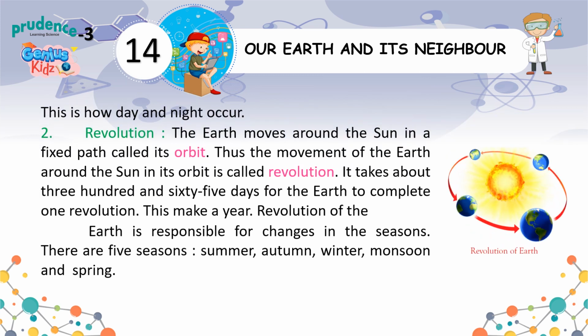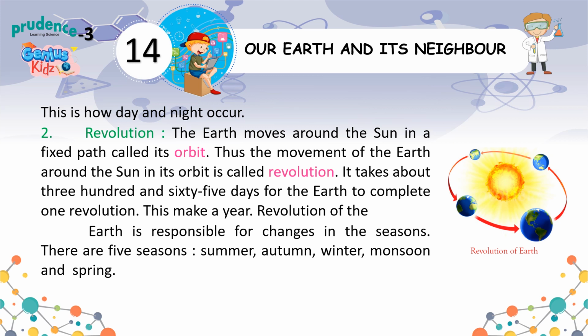This is how day and night occur. 2. Revolution. The earth moves around the sun in a fixed path called its orbit. Thus the movement of the earth around the sun in its orbit is called revolution. It takes about 365 days for the earth to complete one revolution. This makes a year. Revolution of the earth is responsible for changes in the seasons.